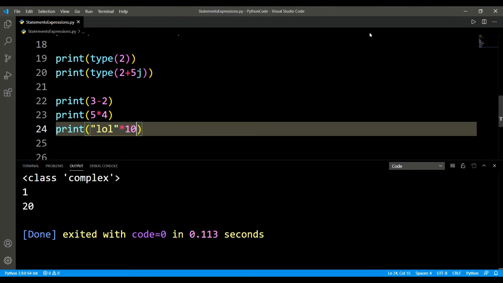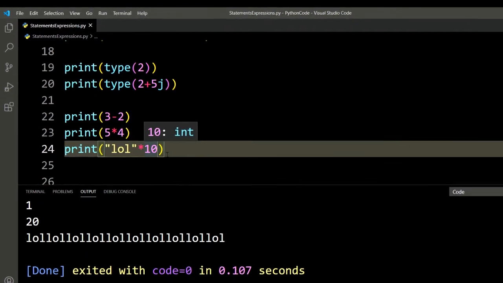What if I do something like this? Can you guess? Maybe you can. It will print lol 10 times. It is basically concatenating lol to itself 10 times, right? It's very useful.